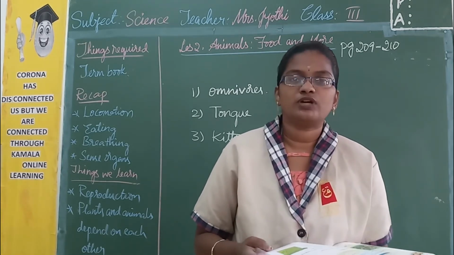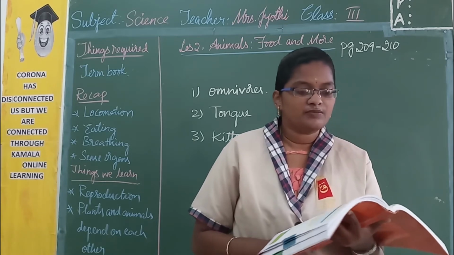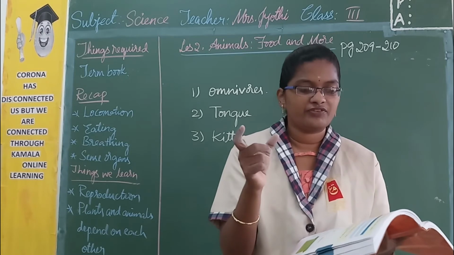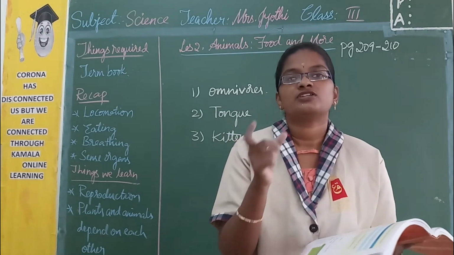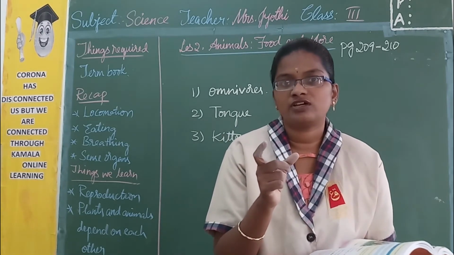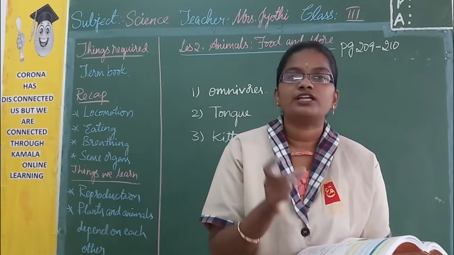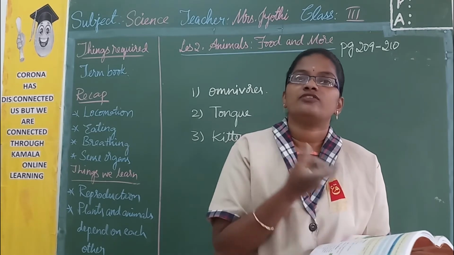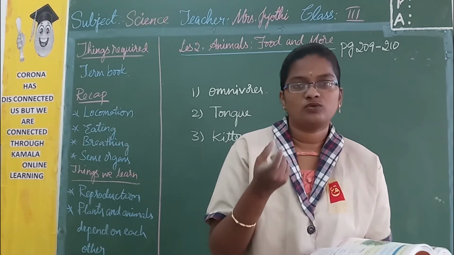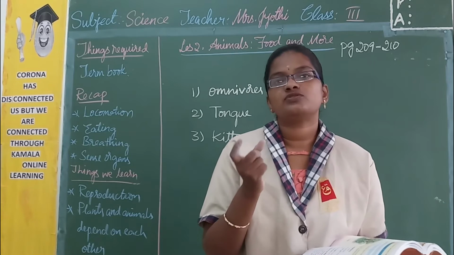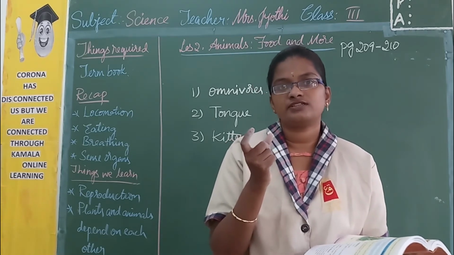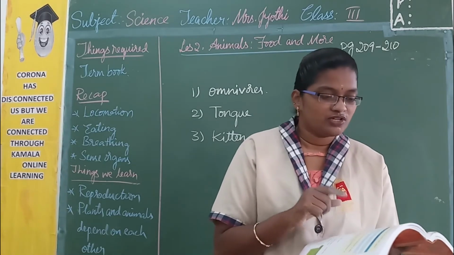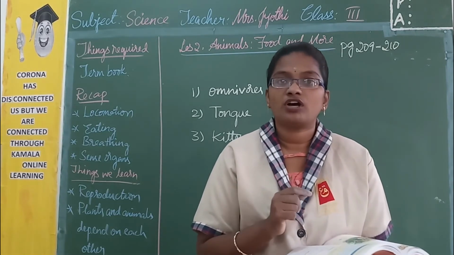And in page number 205 there is a box for you. In one side they have given animals and other side they have given the eating habits of animals. So in that box, what kind of animals you are going to write? You are going to write only the domestic animals. Domestic animals are nothing but which are useful to us, like cow. We use the cow for agriculture, isn't it, to plough the field, and it also gives us milk. So like this cow, buffalo, horse, donkey, sheep.